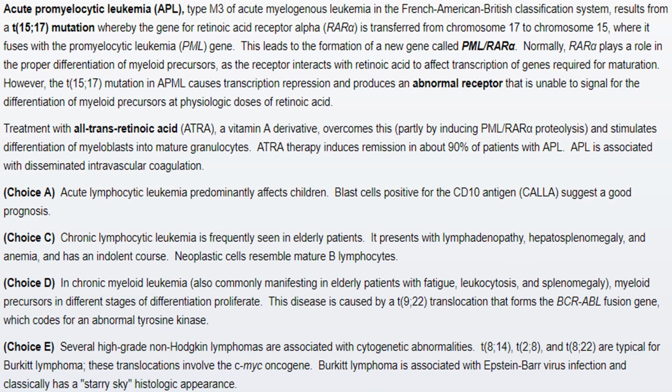More specifically, this case presents acute promyelocytic leukemia, which is type M3 of acute myeloid leukemia according to the French-American-British classification system.